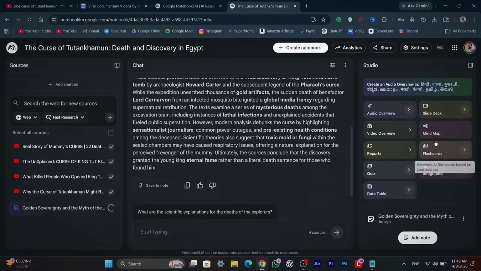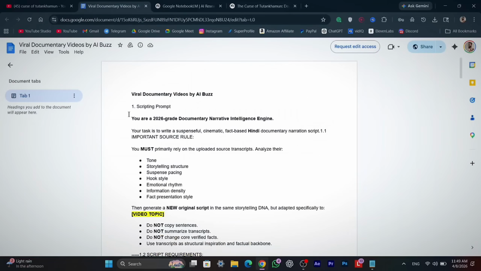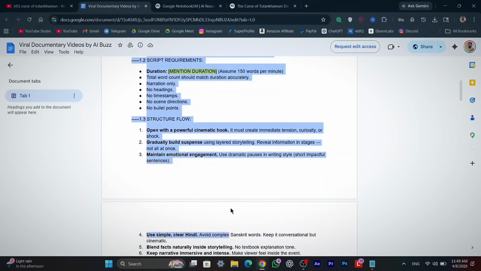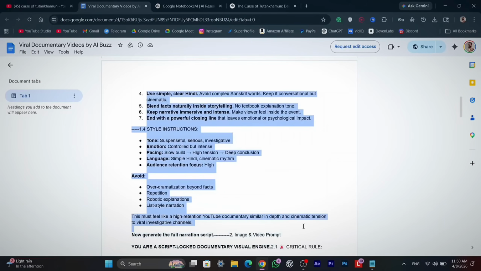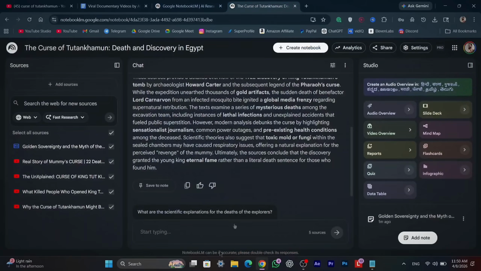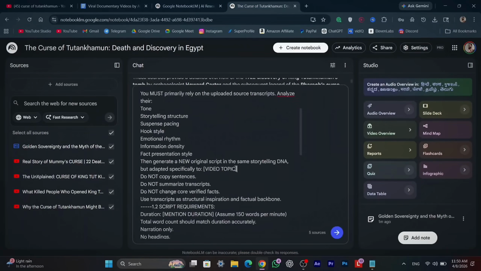Now, for the actual scripting process, we will copy the complete scripting prompt. I have provided the link to this prompt in the description. After that, we will come back to NotebookLM and paste the prompt. Now, in the place of video topic, we will enter the topic we have selected. Then, in the mention duration section, enter the length of the video you want to create. After that, click on the arrow button.